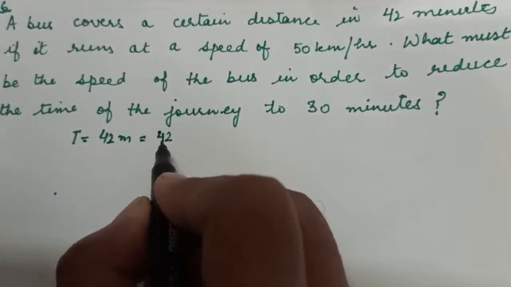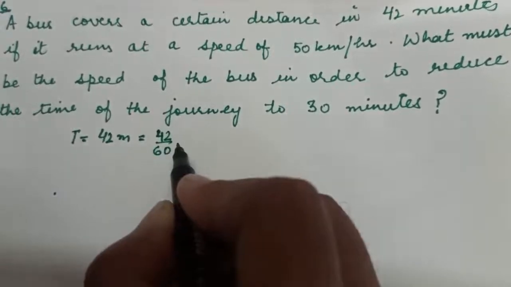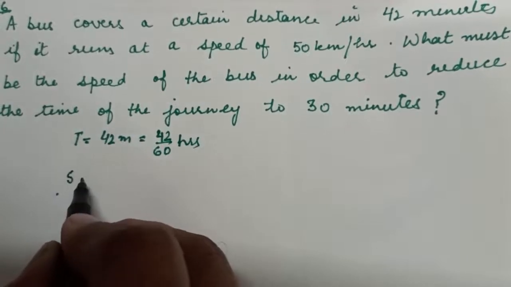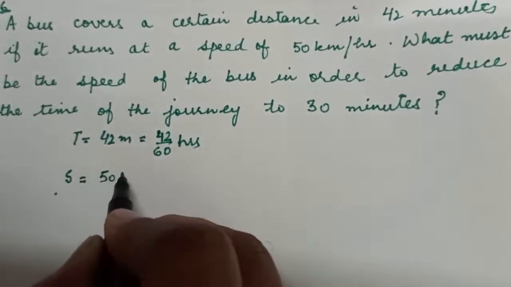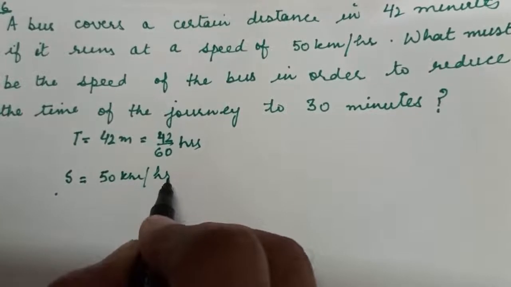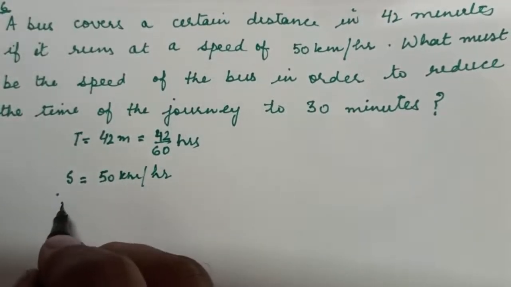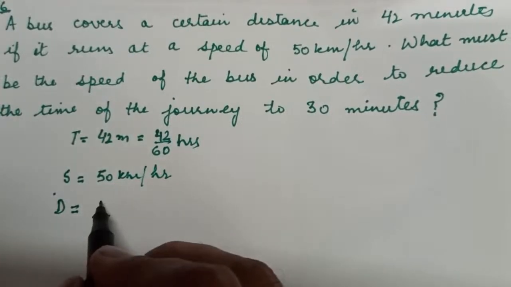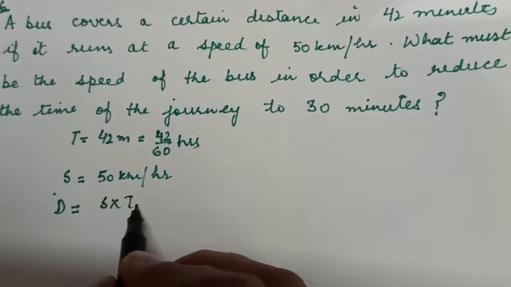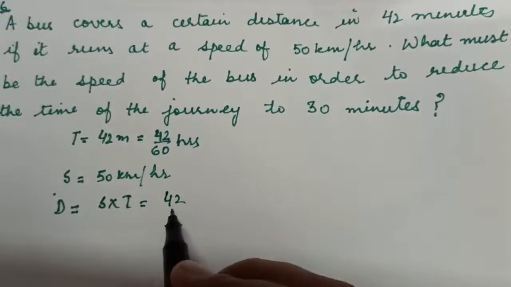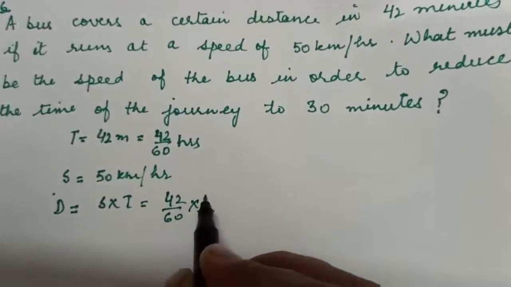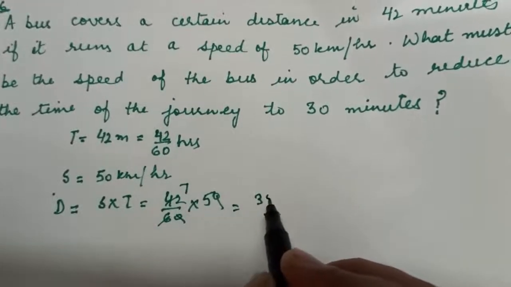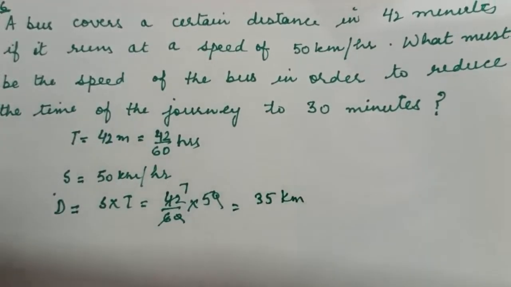Why will we change it to hours? Because we are given speed in kilometer per hour. Speed is given as 50 kilometer per hour. So we will find the distance here. What is the formula for distance? Distance is equal to speed into time. So you will do here 42 on 60 into 50. So we get here 35 kilometer as distance.